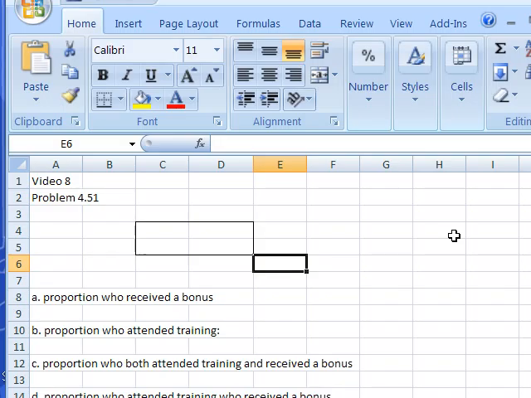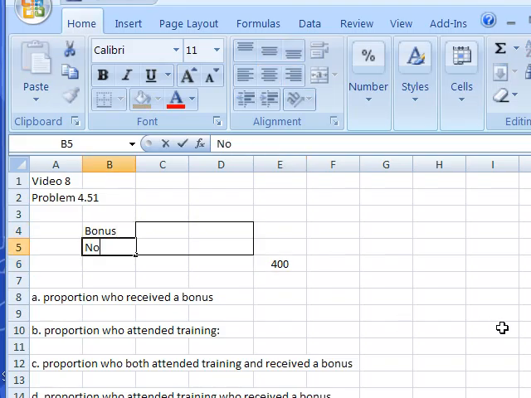Now, the book tells us that there are 400 people in the sales force who are subject to a bonus and to getting training. So I've made a box here with 4 cells, and without filling anything else in, I know what the total is going to be. It's 400. I'm going to put that down here in the lower right-hand corner of this box. Now, the next thing we're told is that 83 of these received a bonus last year. So there must be 2 categories of employees, and I'll put them here: bonus and no bonus.